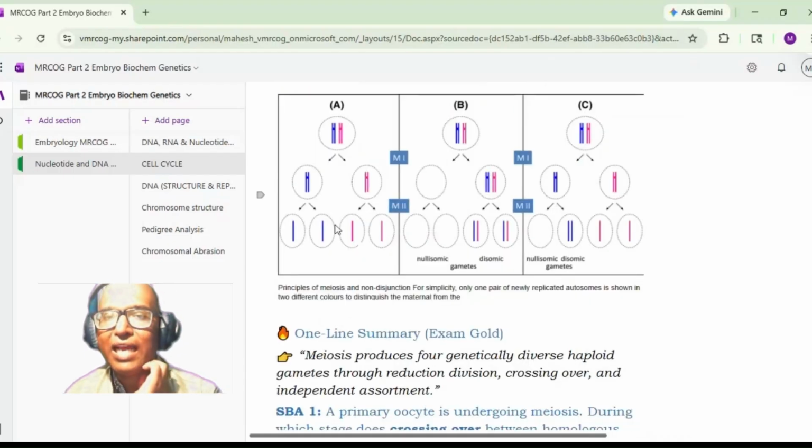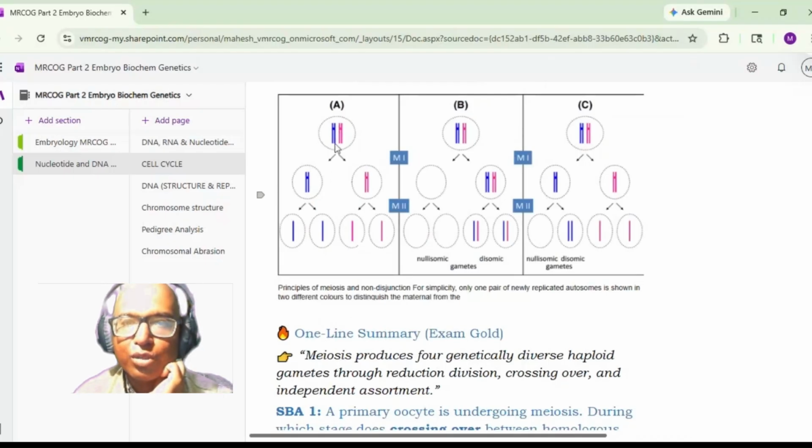So in meiosis, what happens? There are 2 divisions. Just for understanding, we are taking one pair. In the first reduction division, one chromosome goes here, another chromosome goes here. And the second is a mitotic division, so one chromatid will go here, one chromatid will go here, and similarly this should happen. However, non-disjunction can happen in the first division or in the second division. Now let us see what happens in non-disjunction.